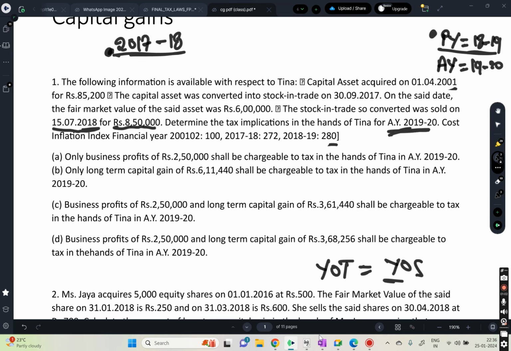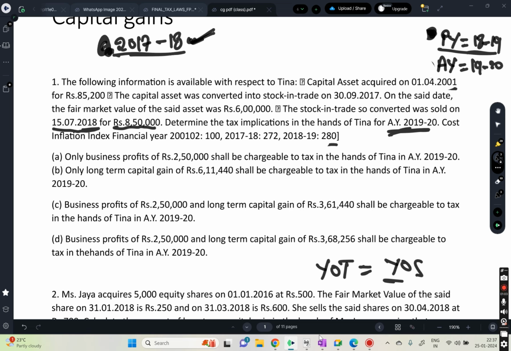So you cannot directly tax in 17-18 or 18-19. Normally, when the transfer happens in 17-18, yes, you will tax in 18-19 only. But in this question, you have to wait until that stock gets sold. Whenever the capital asset is converted into stock in trade, you will tax only in the year of sale. Year of sale is 18-19. Then tax will be done in the assessment year.